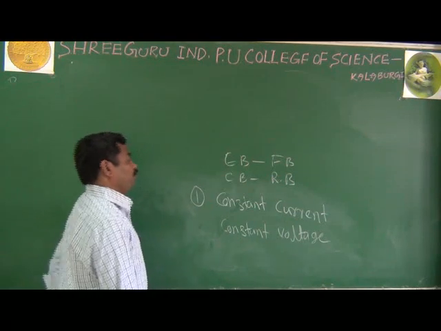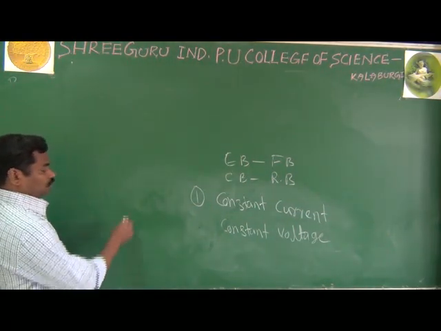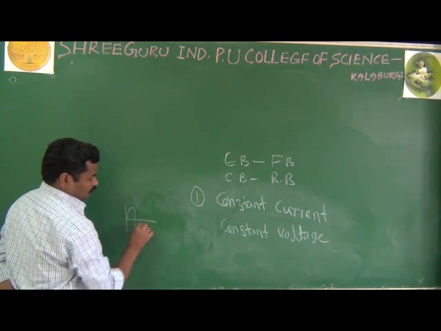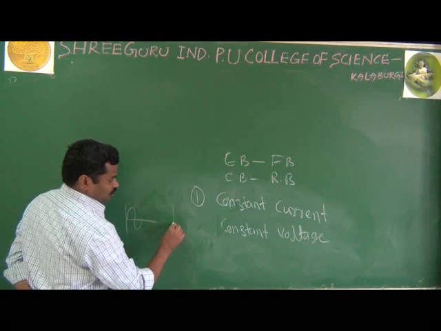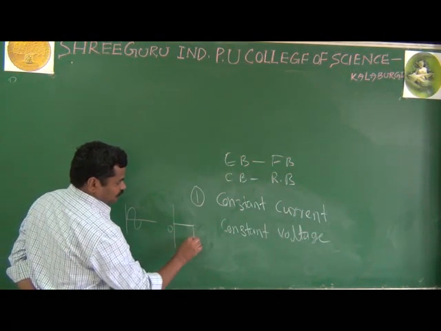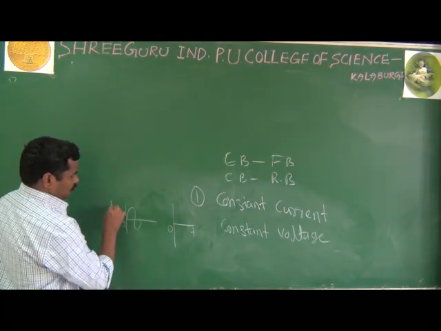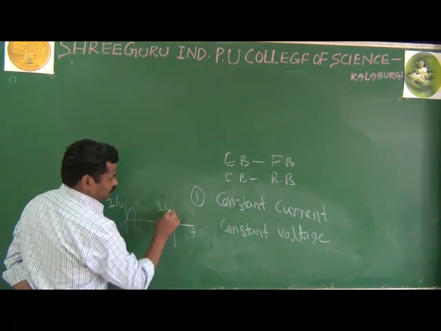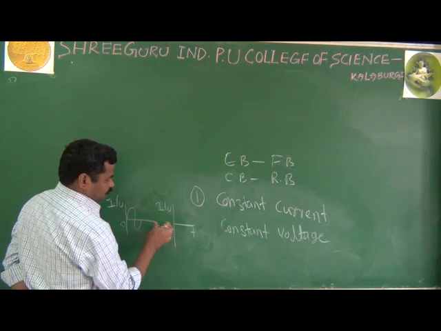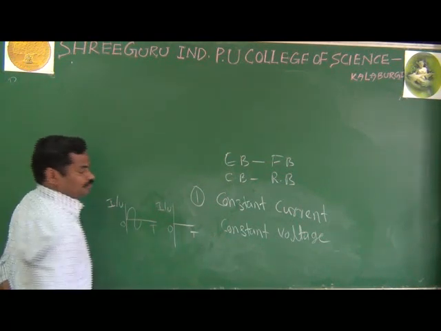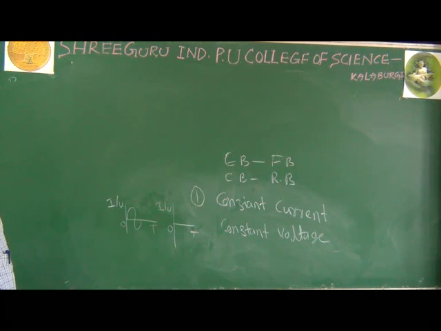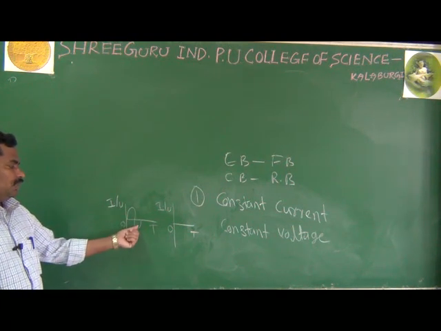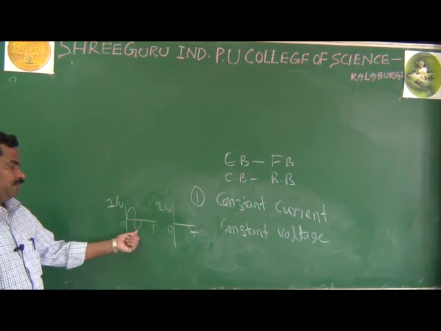Because of the major difference between AC voltage and DC voltage, as we know about the AC signal and DC signal. This is 0, this is your time, and this may be your current or voltage. The important thing about AC and DC, as you have studied already: in AC, the magnitude and direction change with respect to time.